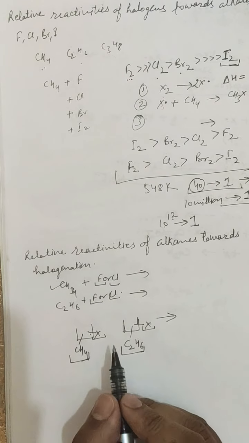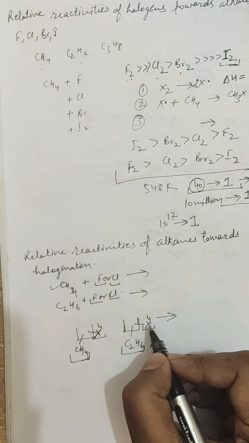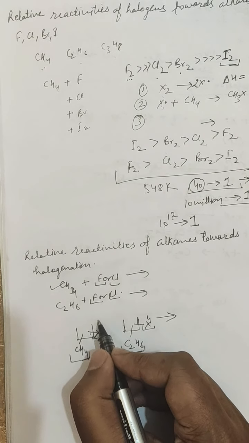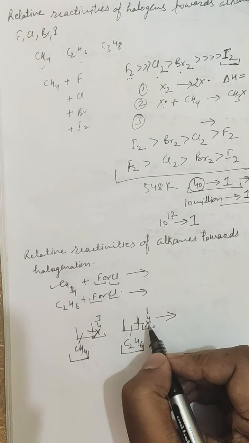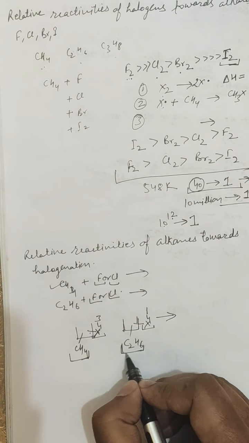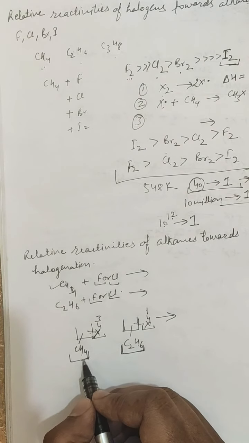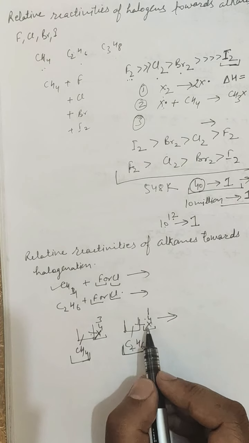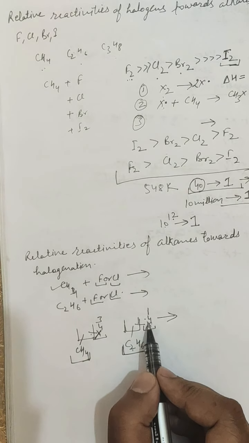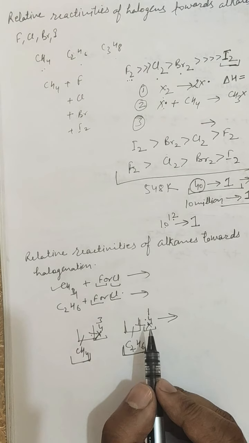Suppose there were initially 4 moles, and after a while here only 3 moles are left and here only 1 mole is left. So we can easily conclude that ethane is more reactive to the halogen as compared to methane, because it has consumed 3 moles of the halogen and only 1 mole is left.